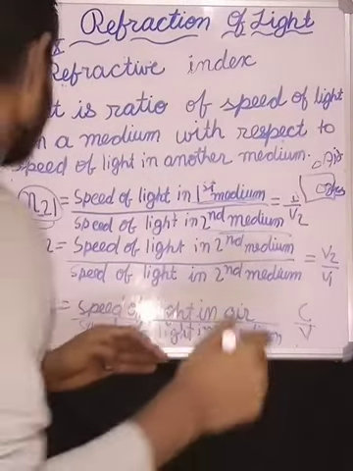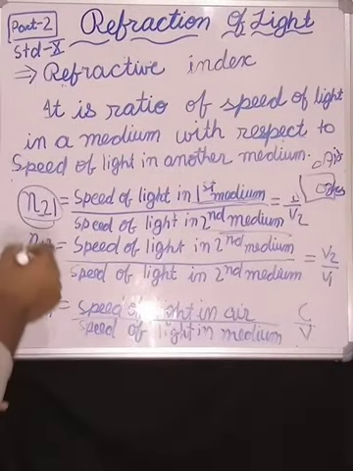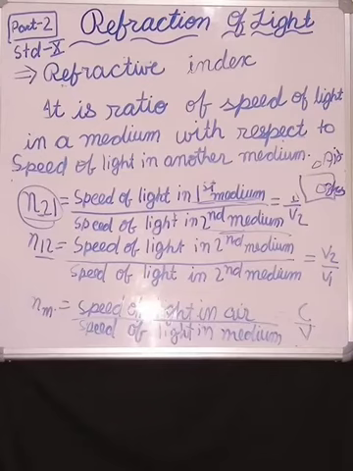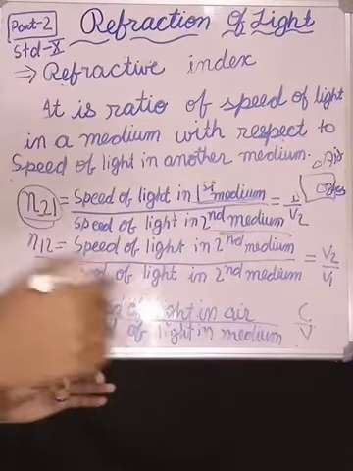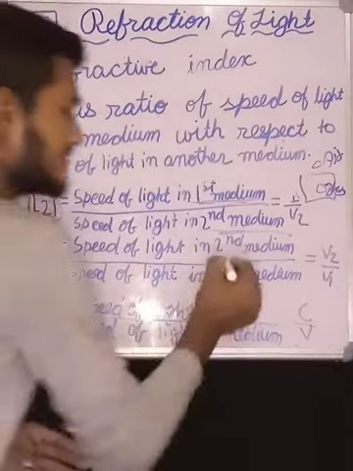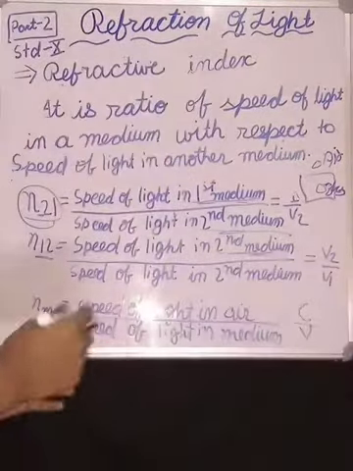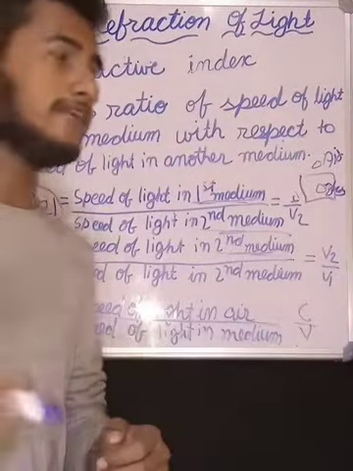Or when it is written N12, it means the ratio of speed of light in the second medium with respect to speed of light in the first medium.